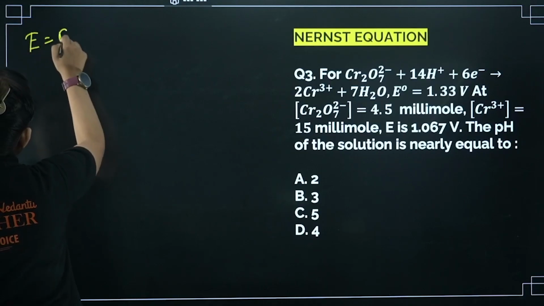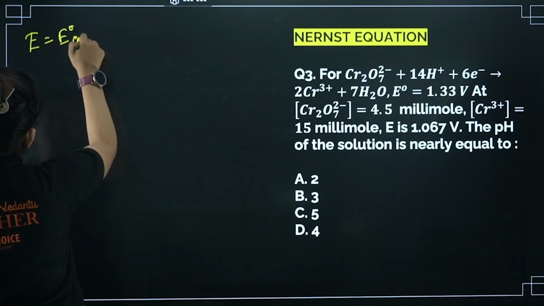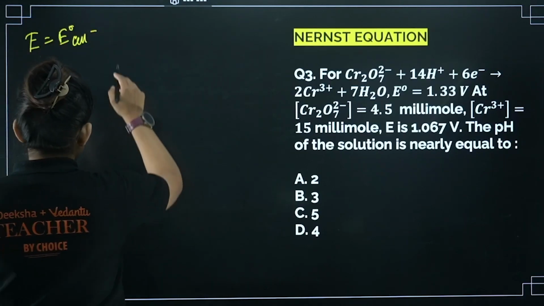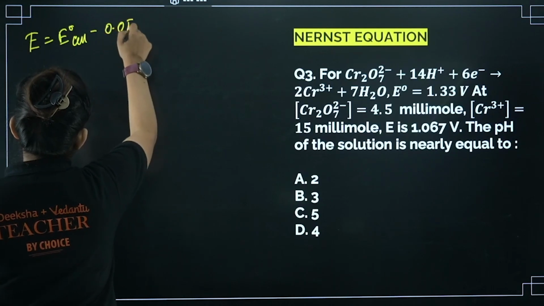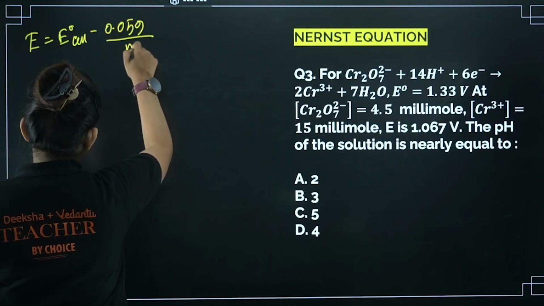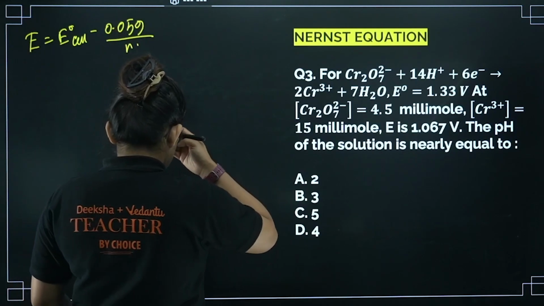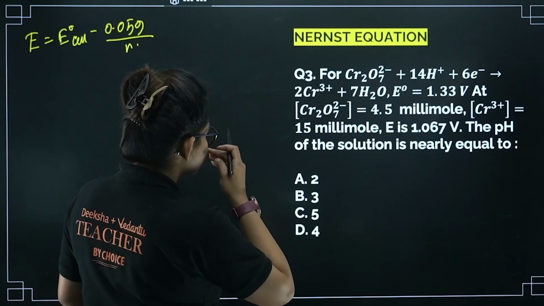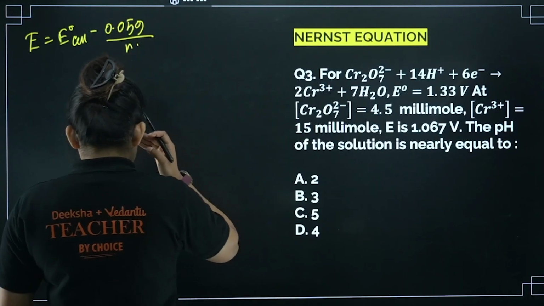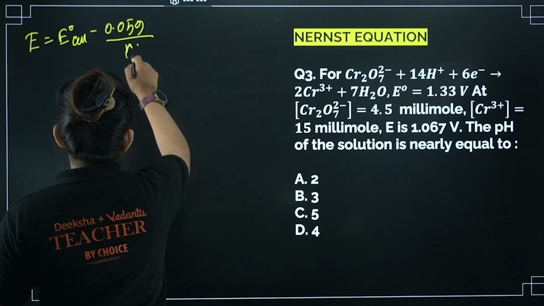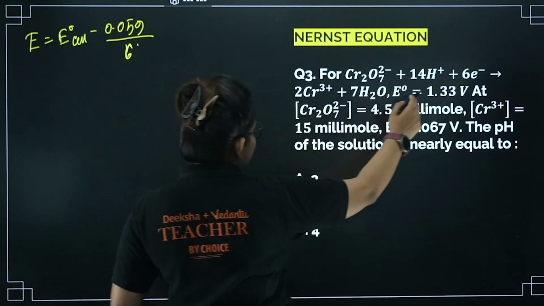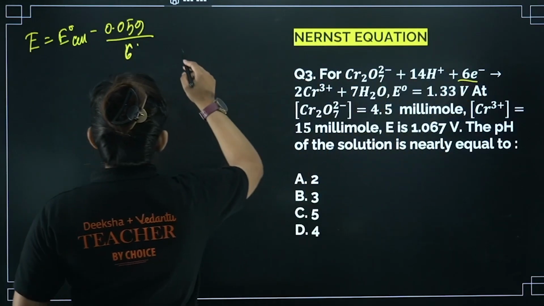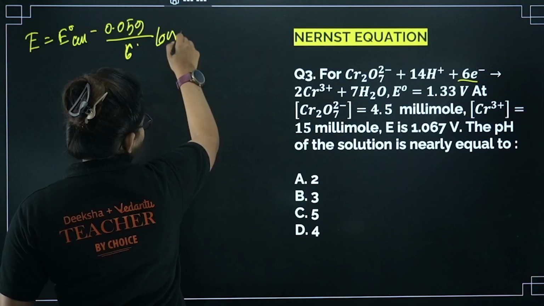E cell equals E0 cell minus 0.059 divided by N. Here N value will come as 6. Okay, so let's write 6 here, because you can see N is the number of electrons transferred. Log of products by reactants.